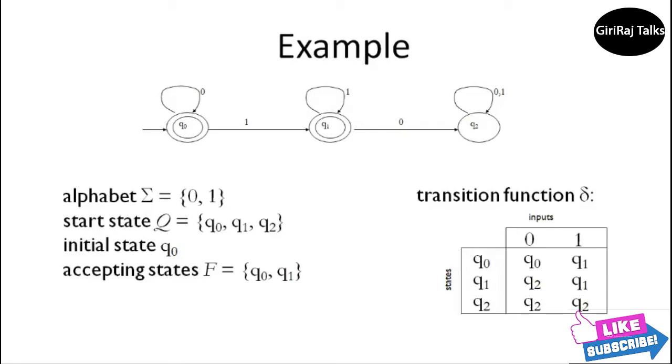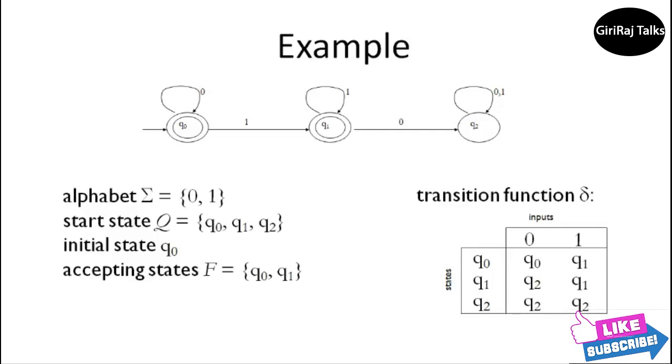The next state, Q1. From Q1, with input 0, it reaches the Q2 state. With input 1, Q1 stays in Q1 itself, that is why we wrote Q1. Next, the Q2 state takes both inputs, 0 and 1, on itself, as you can observe on the screen.